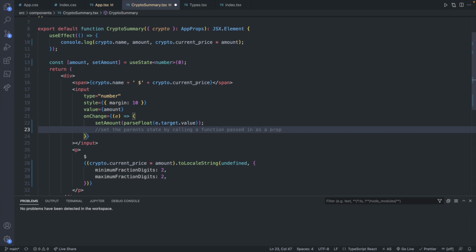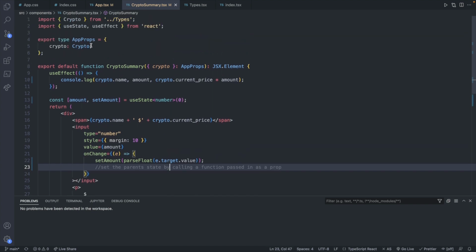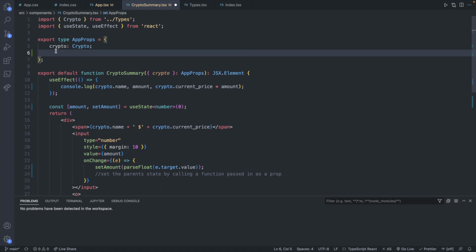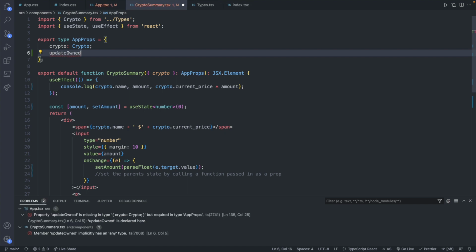Okay, so what is that function going to be? Well, we will define that right here. Whatever function we are expecting, we need to set it as one of these properties. So let's just say it's called update owned. So this is going to change the amount that you own. And the way you say this is a function is by defining the structure of it like so, where the parentheses contain the parameters and after the arrow has the return. Now I know ahead of time this is going to be a void function because it's just going to update the state. It's not going to return a value, and then we can pass data to it.